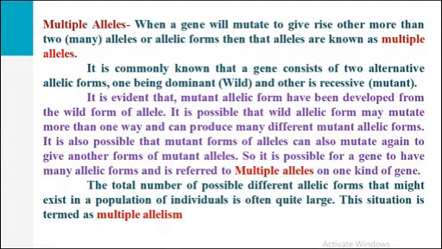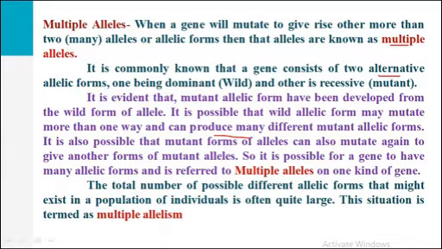We should know first: when a gene mutates to give rise to more than two or many alleles or allelic forms, then these new different types of alleles are known as multiple alleles. It is commonly known that a gene consists of two alternative allelic forms, one being dominant, that is wild, and the other recessive. So it is evident that mutant allelic forms have been developed from the wild form of allele.